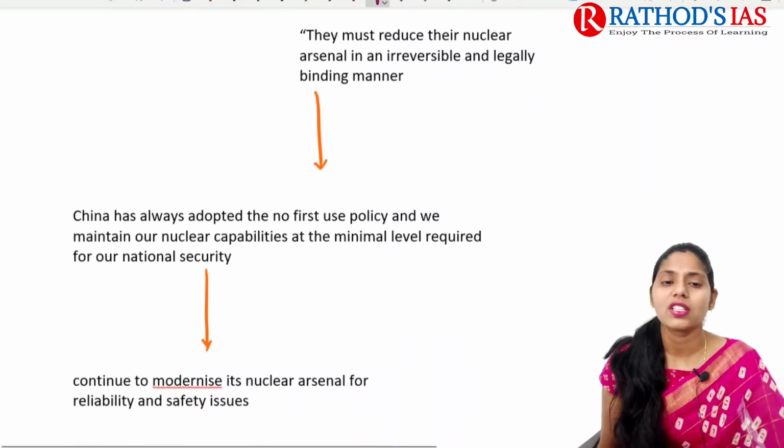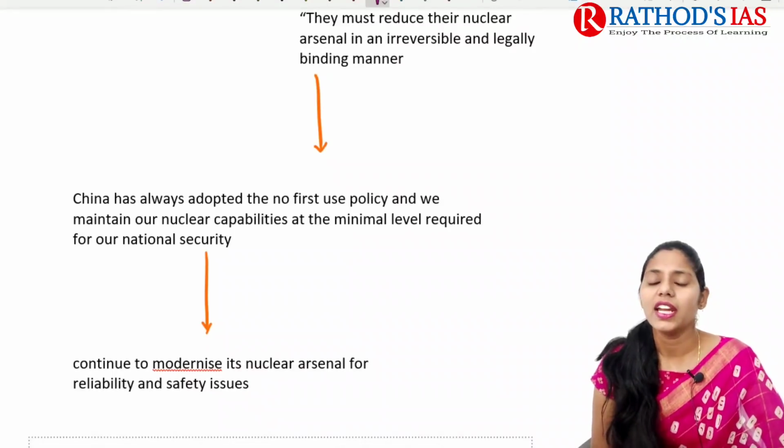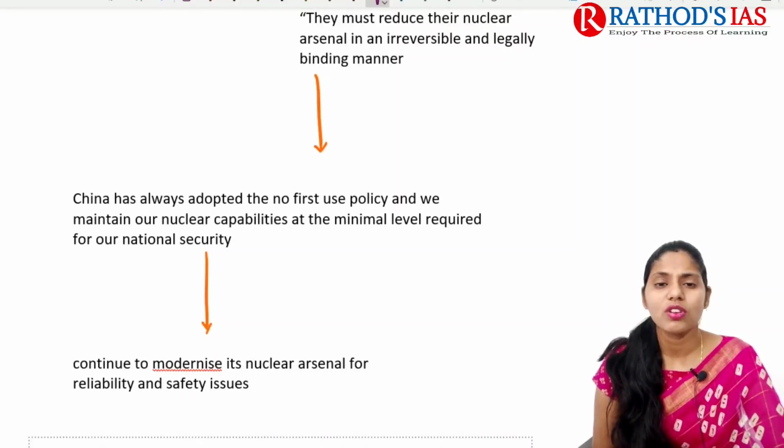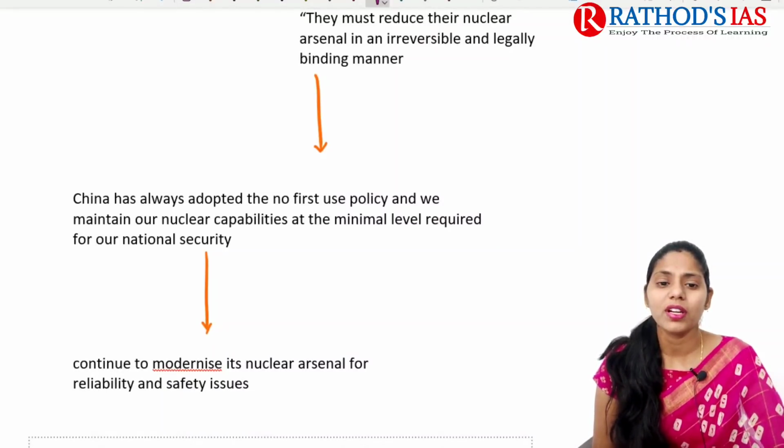China said that it has always adopted a no first use policy, and this is maintained by China. Because of this, we will have only the minimal threat which is required for our national security. For our national security, we need these warheads, and we adopted this no first use policy. So what is the meaning of the no first use policy? It means that only if any country attacks China will retaliation be done by China. If any country has no dispute with China, China is not going to use nuclear weapons first.